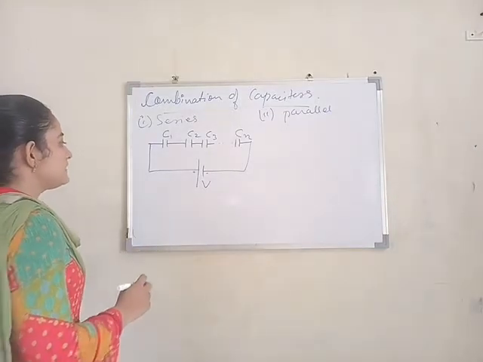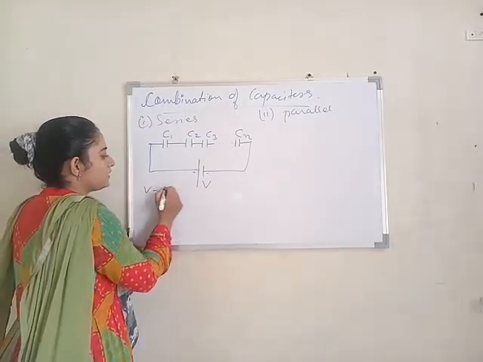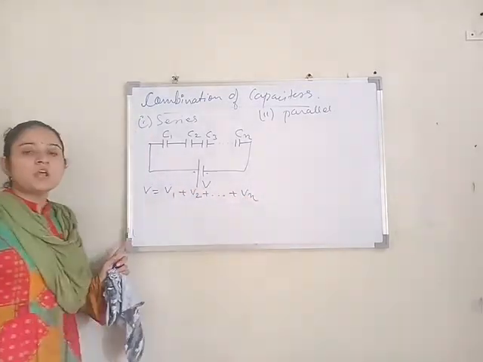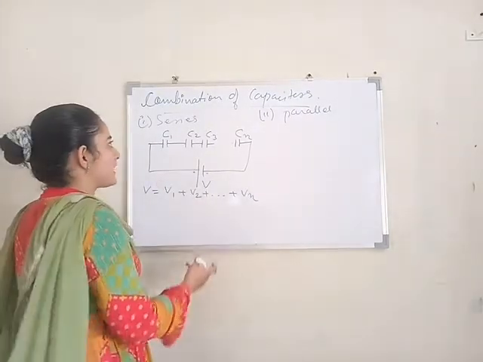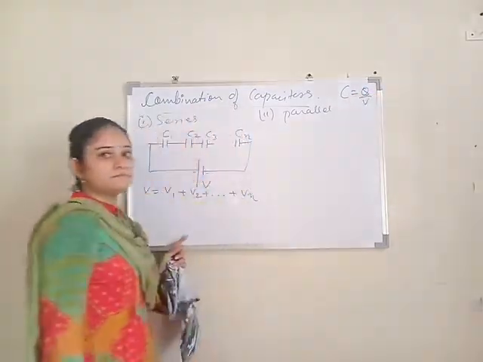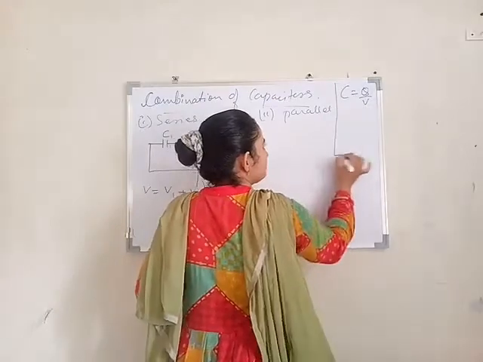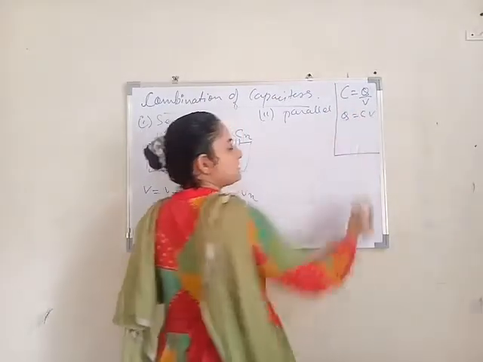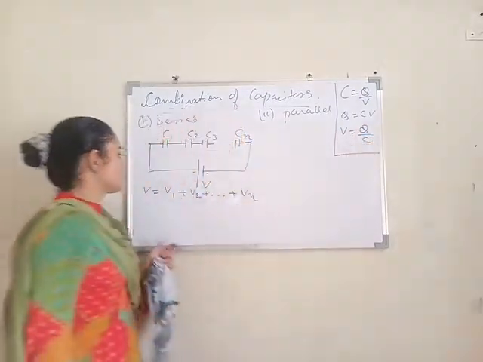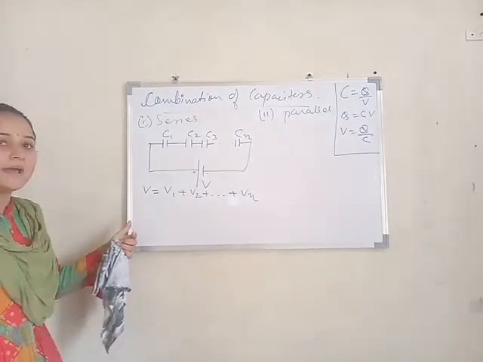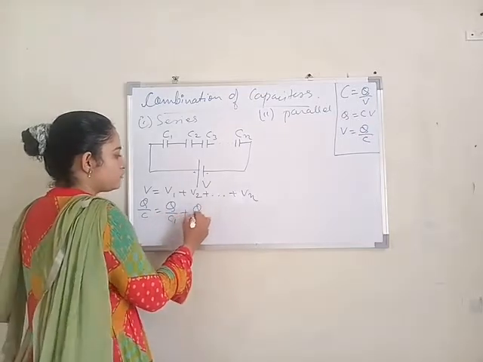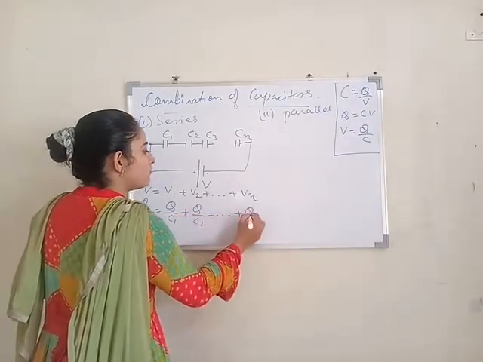Here in series combination we will have V equal to V1 plus V2 plus up to Vn. We know from the formula of capacitance that C equals Q by V. So Q will be equal to CV, and V will be equal to Q by C. So Q by C equals Q by C1 plus Q by C2 up to Q by Cn.